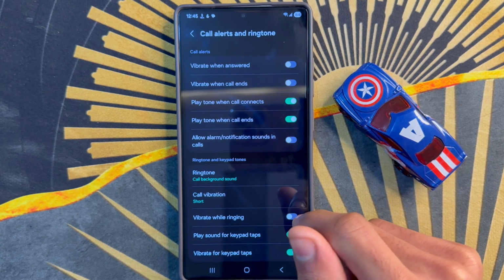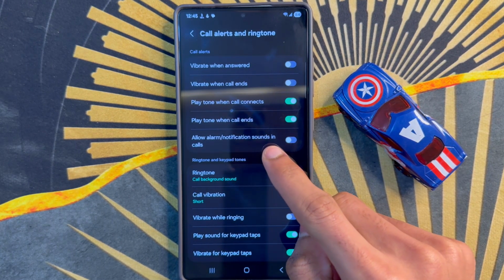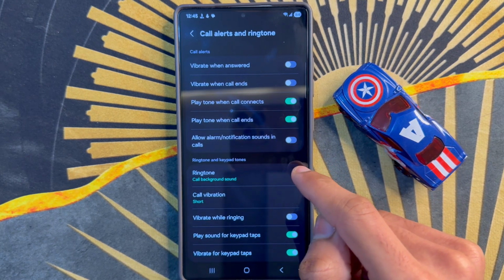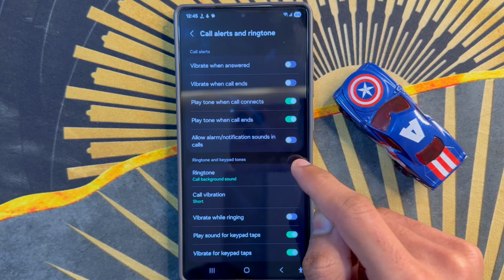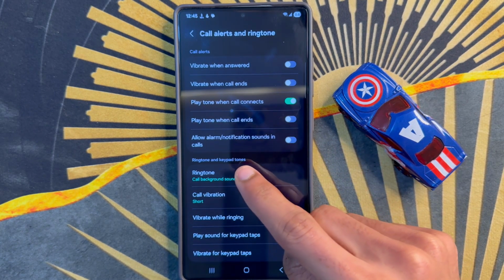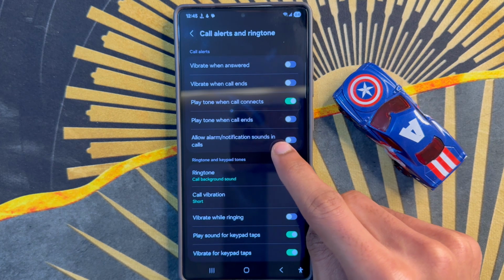After clicking on Call Alerts and Ringtones, you will see play tone when call ends is here. If you want to turn off play tone when call ends, turn off this button. After turning off this button, you will see play tone when call ends is turned off.